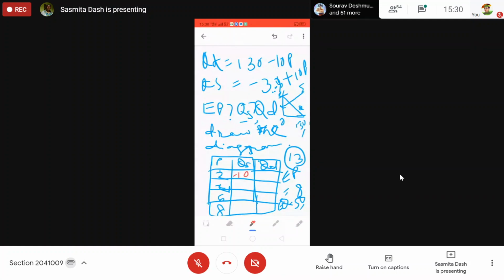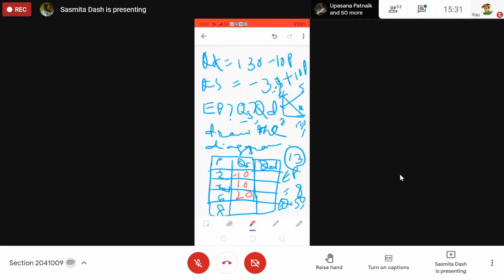Can you draw this diagram? Then plus 10. Minus 30 plus 40. Then minus 30 plus 50, 20.